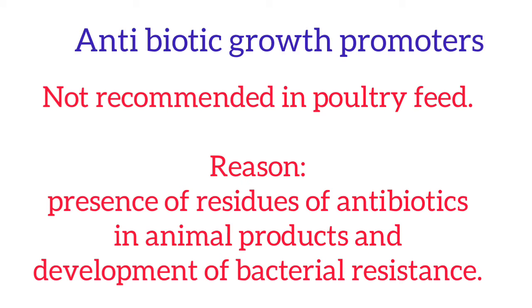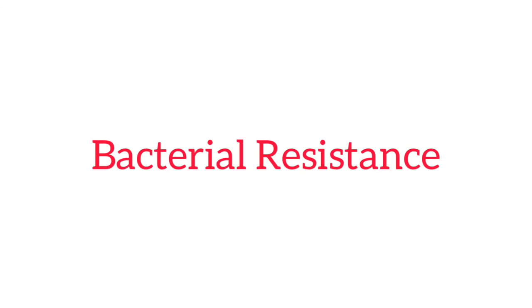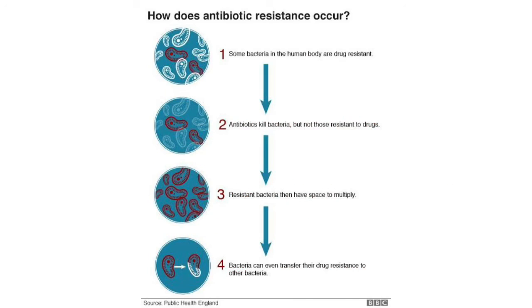Antibiotic growth promoters, or AGP, are not recommended in poultry feed, or it is banned to add these in the feed. There are two reasons for this. One is antibiotic residues will be there in the animal product, and second is the development of resistant bacterial varieties. What do you mean by bacterial resistance? Continuous use of antibiotic can lead to development of resistant strains of bacteria to a particular antibiotic. And when disease occurs, this antibiotic will not have any effect on the resistant variety of the bacteria.